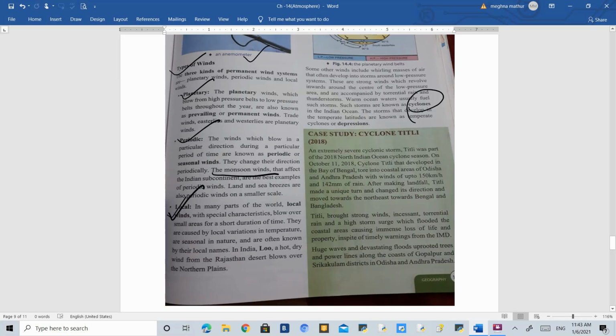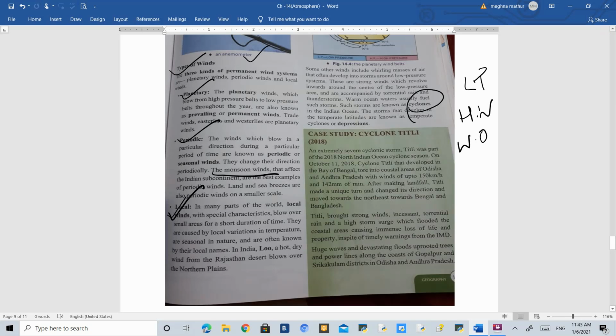Whenever there is low pressure over the sea, hot winds are moving, and there is warm water or a warm ocean current also, whenever these 3 or 4 conditions are there, these winds turn into cyclones.